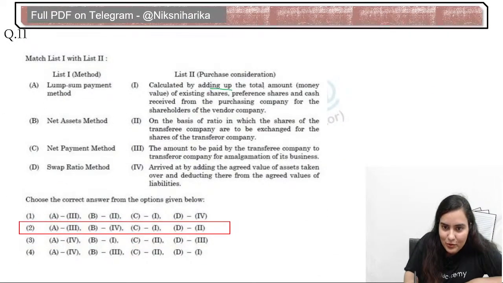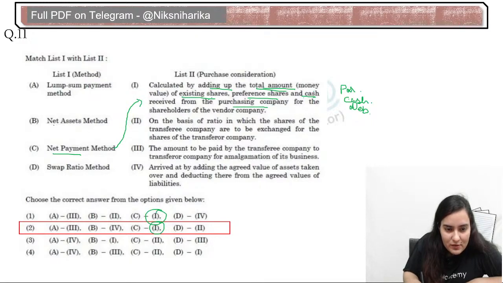Calculated by adding up the total amount of money of the existing shares, preference shares, and cash received from the purchasing company. So, total amount of these things. So, this is what? This is related to preference shares. That means how we are going to pay in the form of preference share, how we are going to pay in the form of cash, how we are going to pay in the form of debentures, etc. So this classification is for net payment method, CK1. So let's see, CK1 is coming here and here.